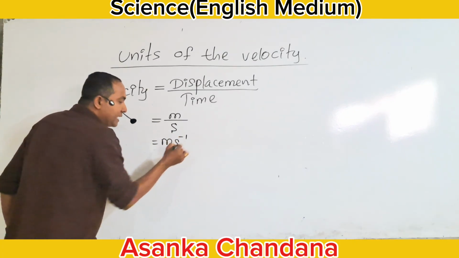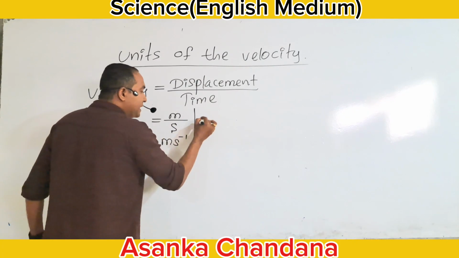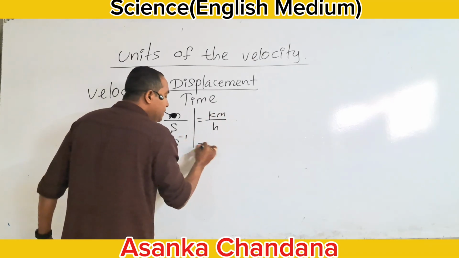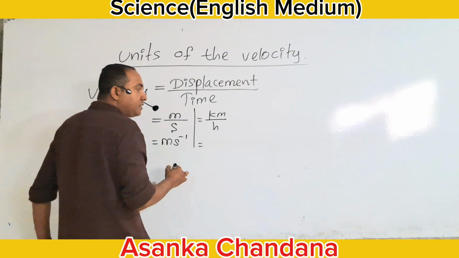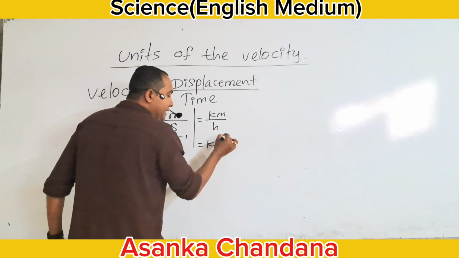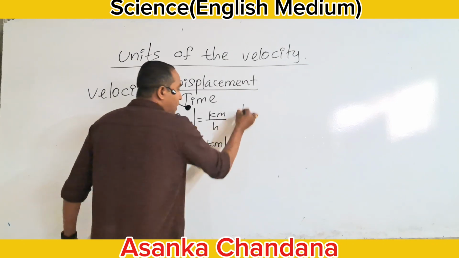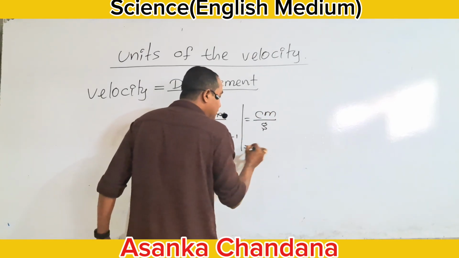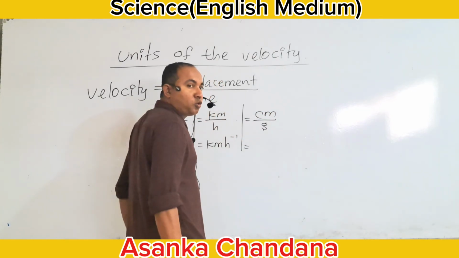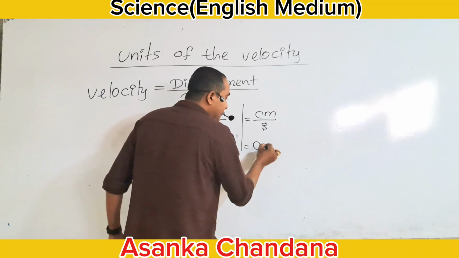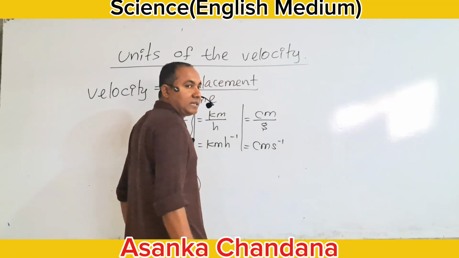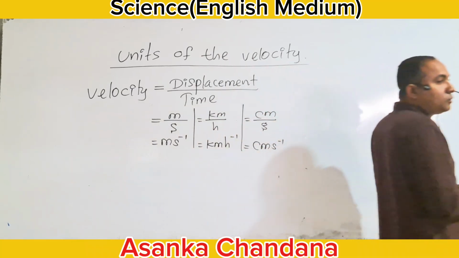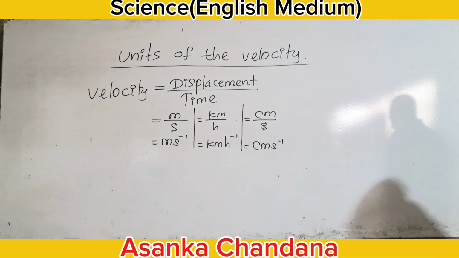Meter per second. If we use kilometer for the displacement and hours for the time, how to write the unit? Kilometer per hour. If we use centimeter for displacement and second for the time, how to take the unit? Centimeter per second. Other units also can be taken for the velocity.